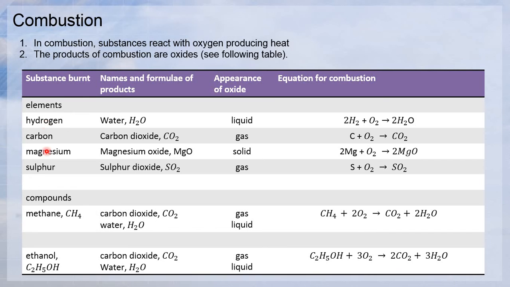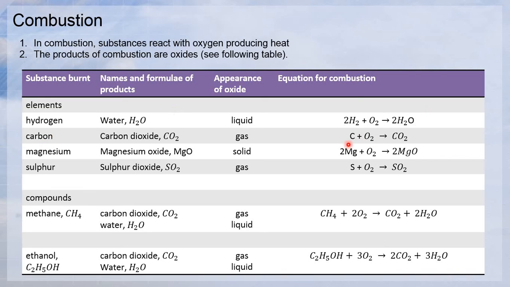Let's say hydrogen. If you burn hydrogen gas, it undergoes combustion. Undergo combustion means you have to add oxygen, so the product formed will be known as water. The appearance of the oxide is liquid. Let's see carbon here.